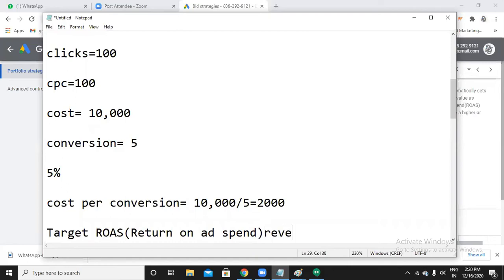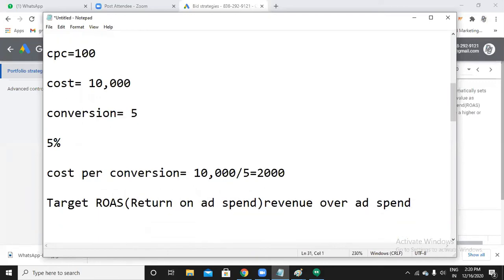Anything is fine. I just want to give a little bit of explanation about this ROAS. Return on ad spend: you are simplifying how much in return you want from your ad spend.